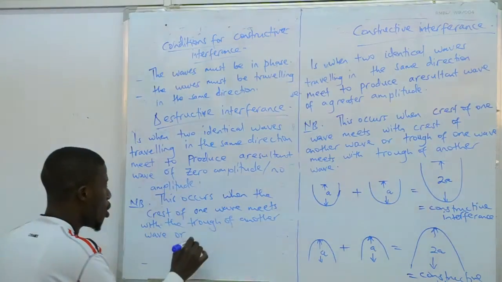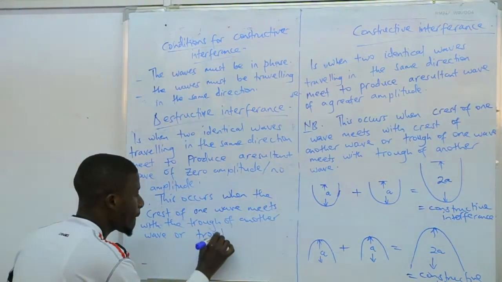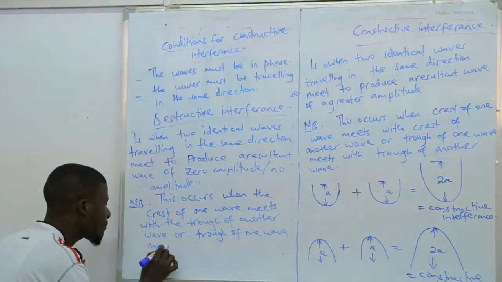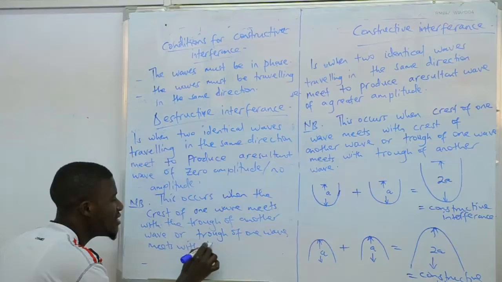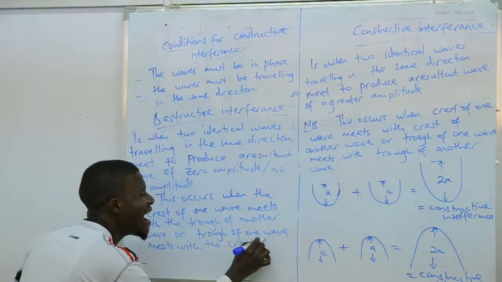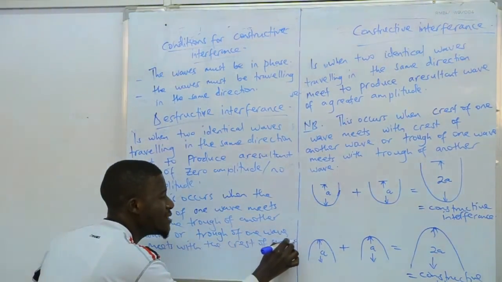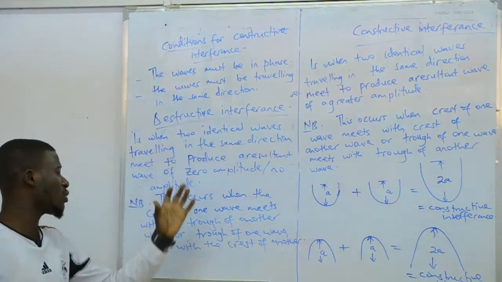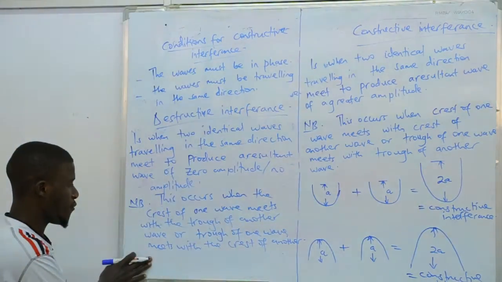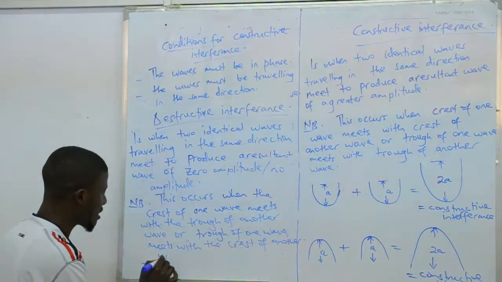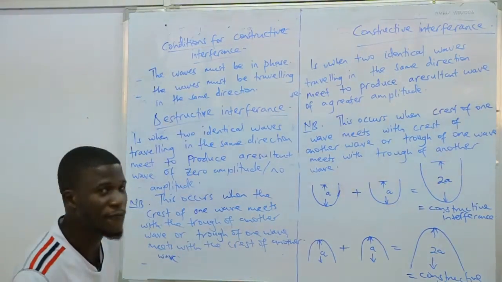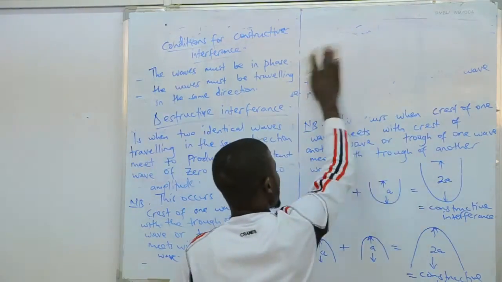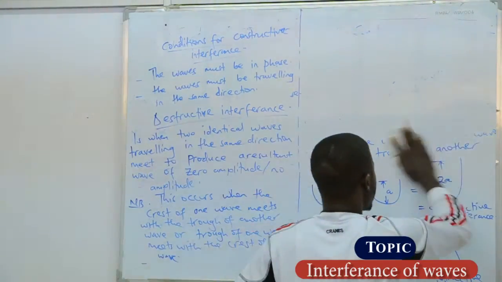Or the trough of one wave meets with the crest of another. Whatever meets the other, whether it is the crest meeting a trough or the trough meeting a crest of another wave, that's what it means. Destructive interference. Then, a simple illustration to make you understand it better.